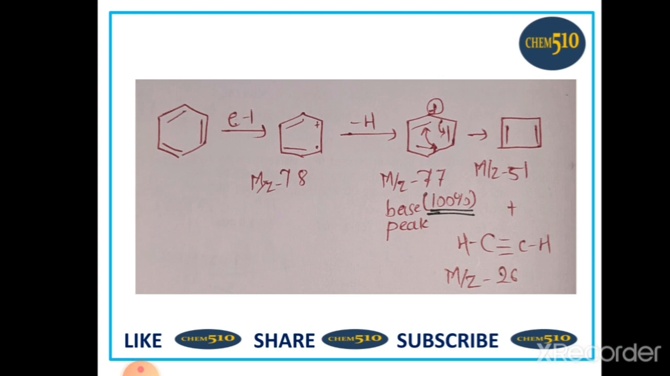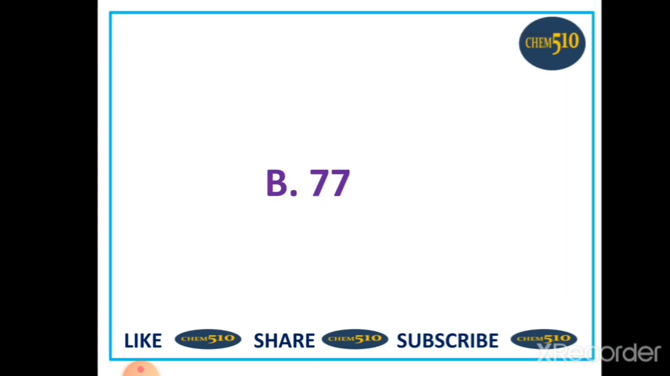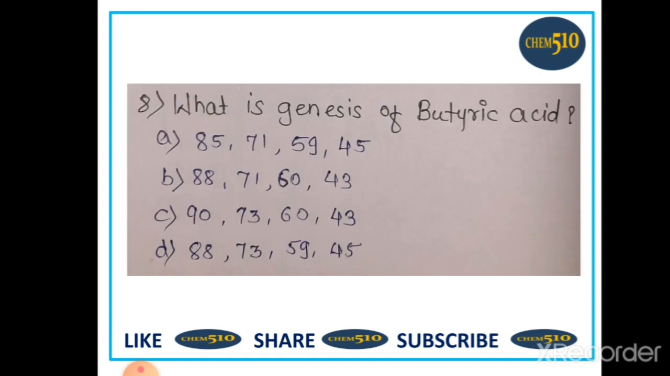electron emission takes place. So m/z is 78, then hydrogen is removed, then m/z is 77. In the third step rearrangement takes place, in which cyclobutane is formed and m/z is 51. So the base peak, 100% abundance, is equal to 77. So option B is correct, which is 77.